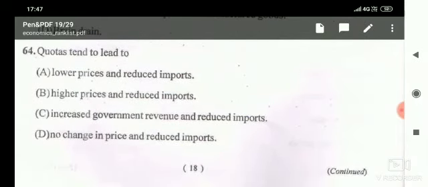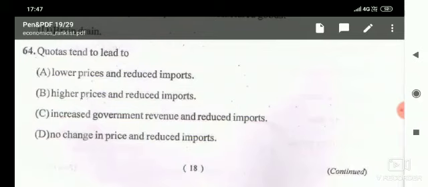Next, quota tends to lead to, quota is a quantitative restriction. Given options are lower price and reduce import, higher price and reduce import, increase government revenue and reduce import, no changes in price and reduce import.